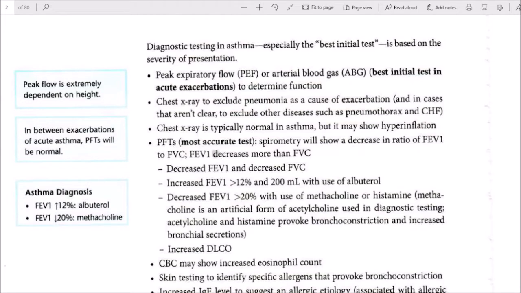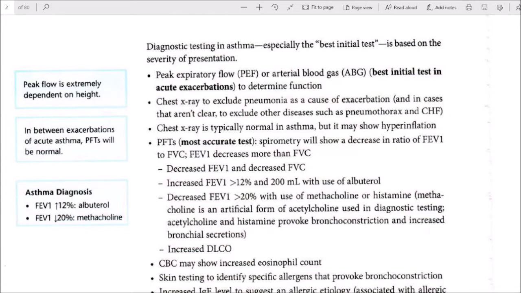PFT is pulmonary function test. The most accurate test, spirometry, will show a decrease in the ratio of FEV1 to FVC. FEV1 decreases more than FVC. Decreased FEV1 and decreased FVC. Post bronchodilator: FEV1 increases by more than 12% and 200 mL with use of albuterol. FEV1 decreases by more than 20% with use of methacholine or histamine.